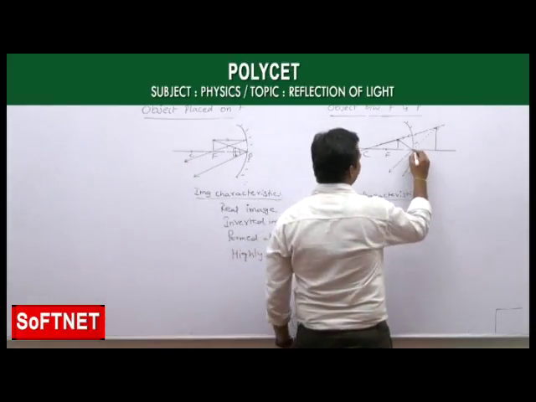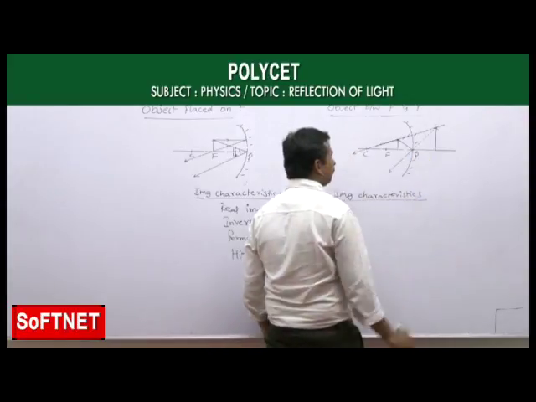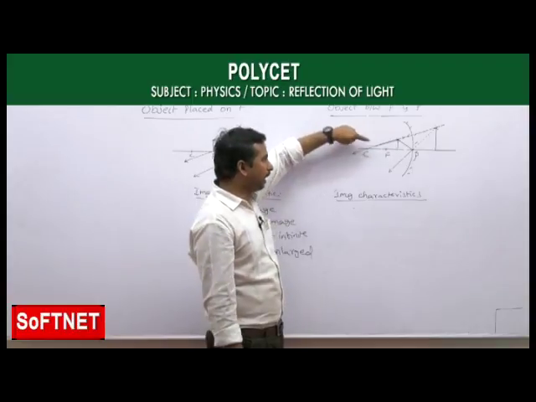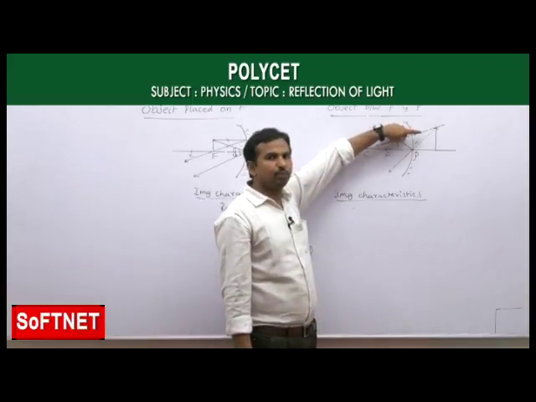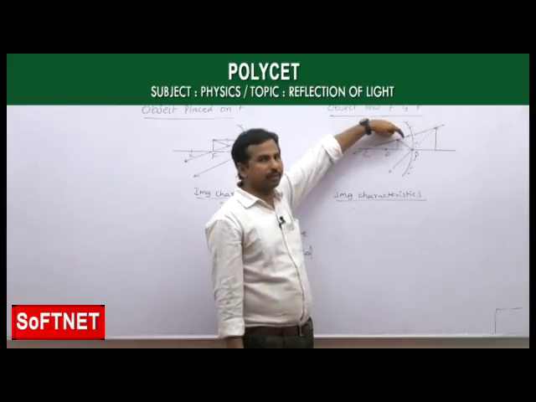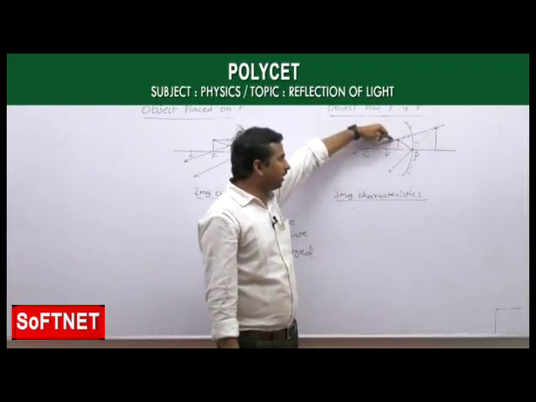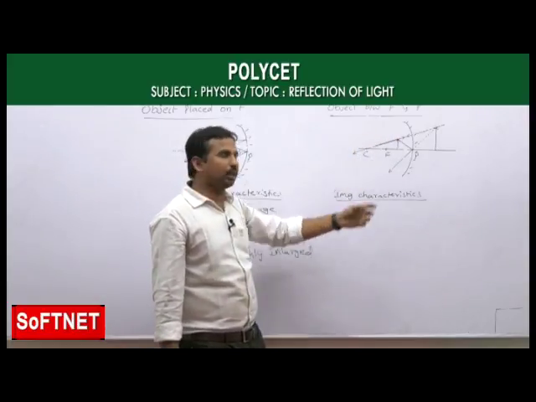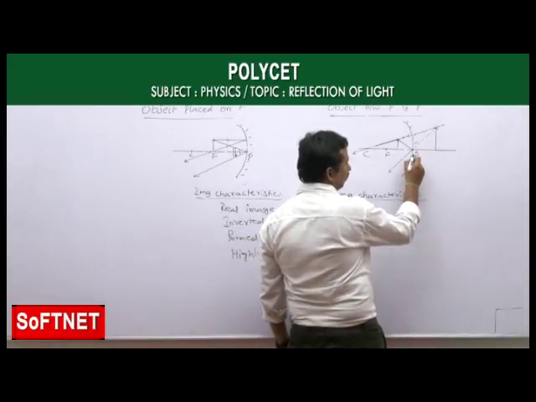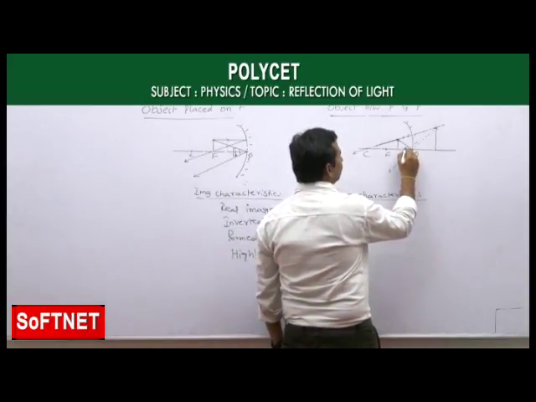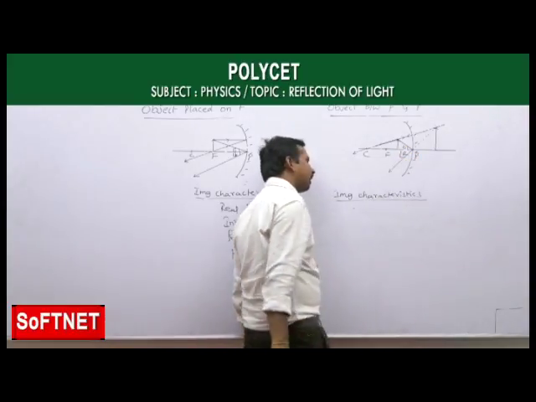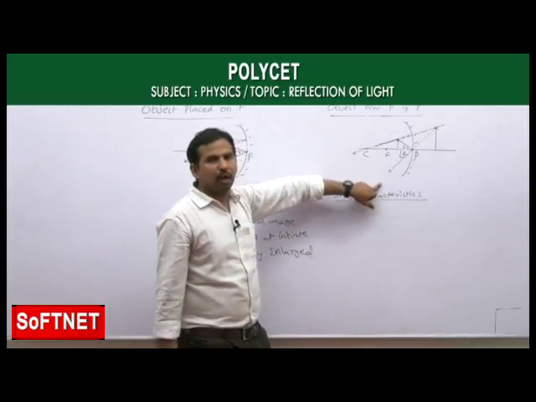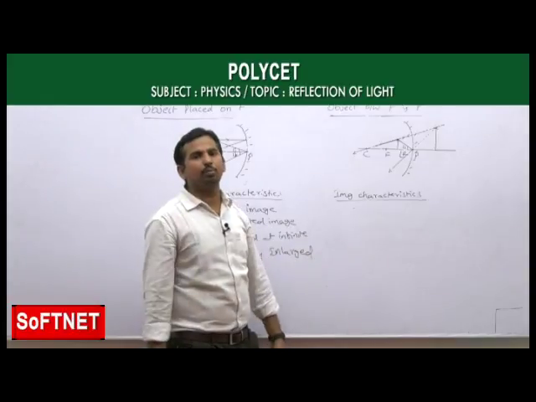Now if you take the object very close to the mirror, in between the focus and pole, then according to rule 3, we take a light ray which appears to be passing through the center of curvature. After reflection, the light ray retraces back along the same path, again passing through the center of curvature. The second one is the light ray incident on the pole. After reflection, according to rule 4, the angle of incidence is equal to the angle of reflection, that is i equals r. Then if you observe these two reflected light rays, after reflection they are going like a diverging beam of light rays.